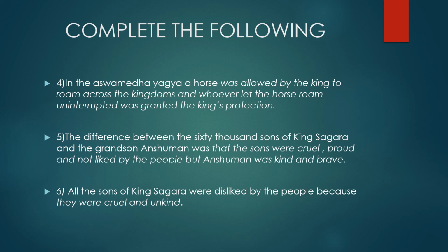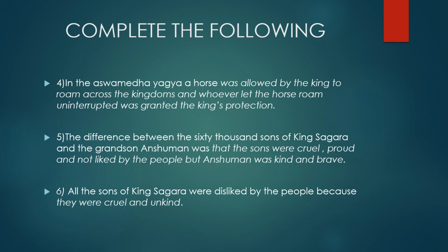Now the fifth one. The difference between the 60,000 sons of King Sagar and the grandson Anshuman was that the sons were cruel, proud, and not liked by the people. Because they were cruel and they were proud, obviously the people did not like them.